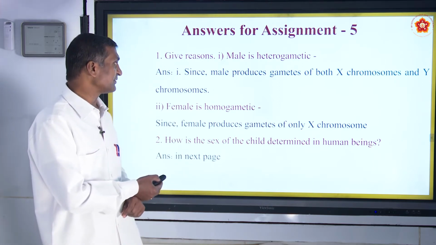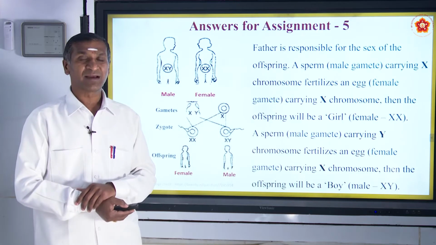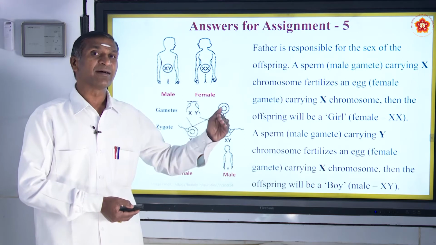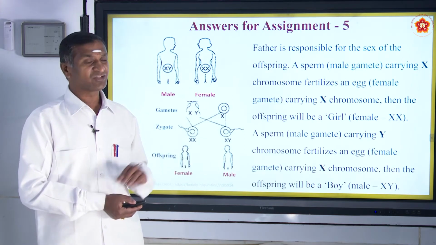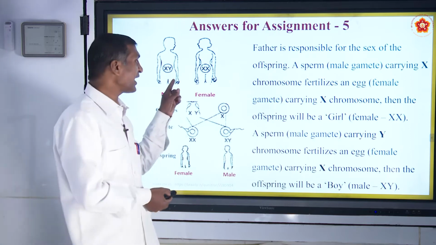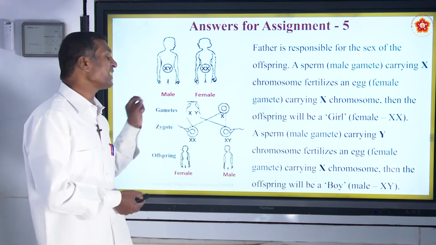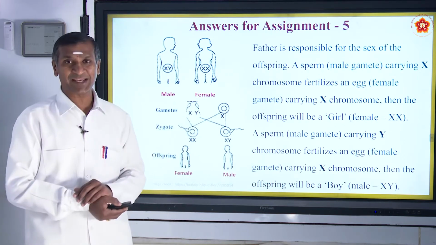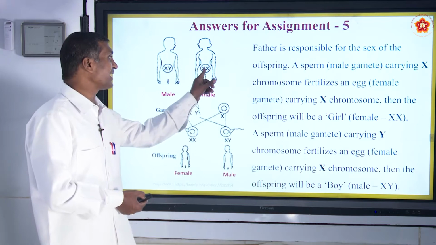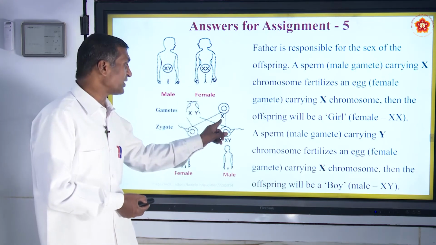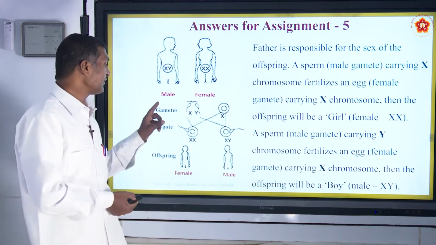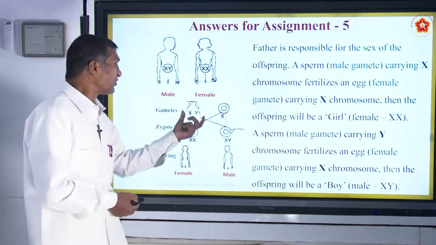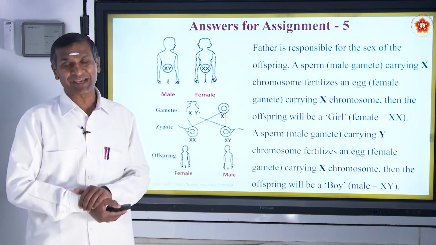As we already discussed in detail, just to brief, the male has XY chromosomes and produces X gametes as well as Y gametes, whereas the female has XX chromosomes and produces only X gametes. The zygote formation depends on the fusion of the gametes of male and female.